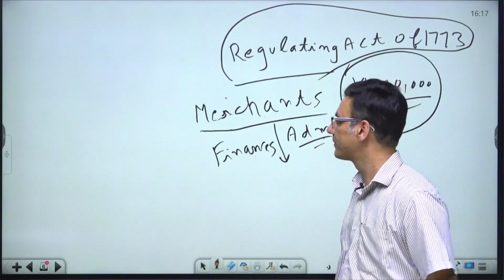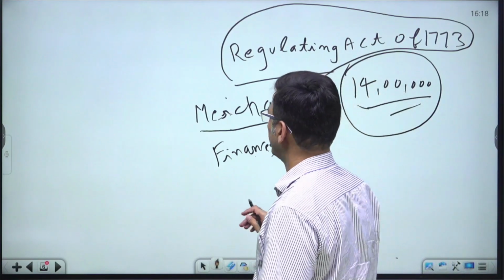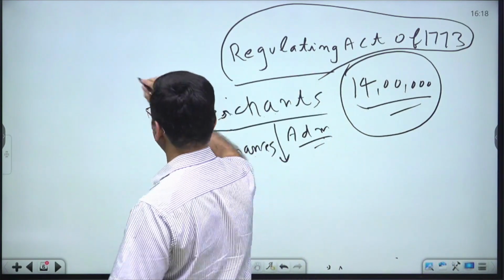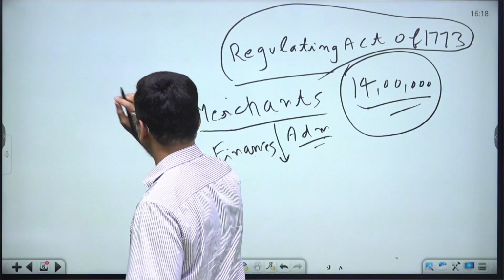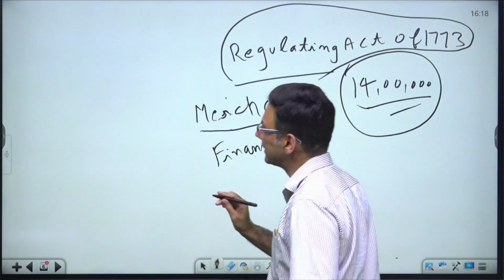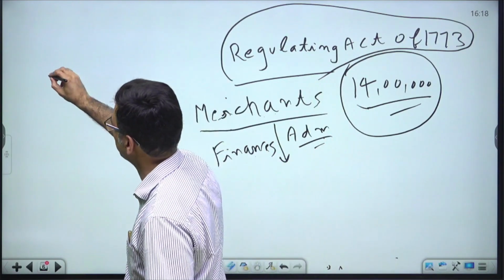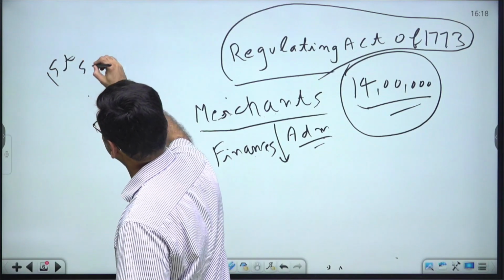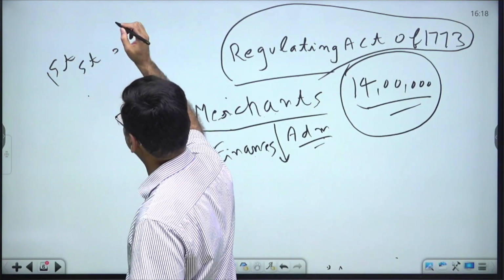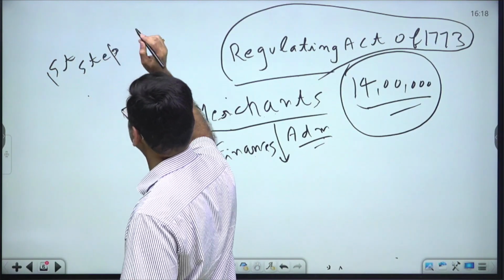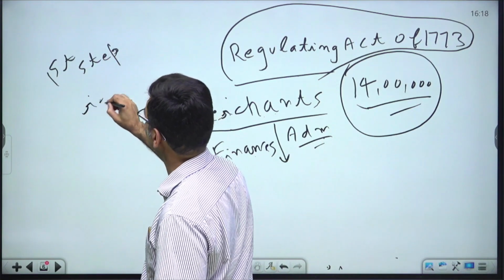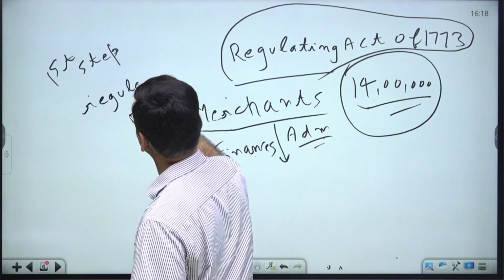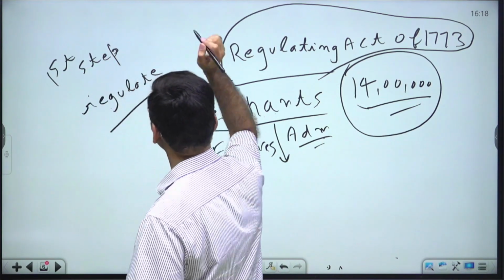Right? So this Regulating Act, we can say that this was the first step taken by the British Parliament to regulate the activities of the East India Company. That is evident from its name.